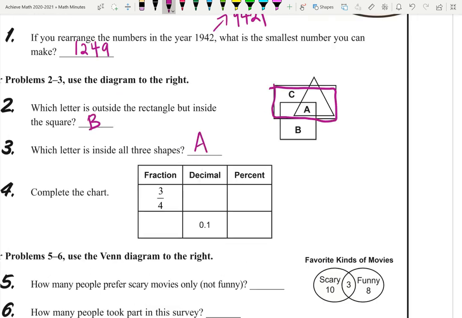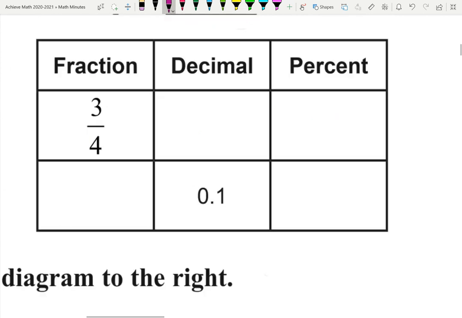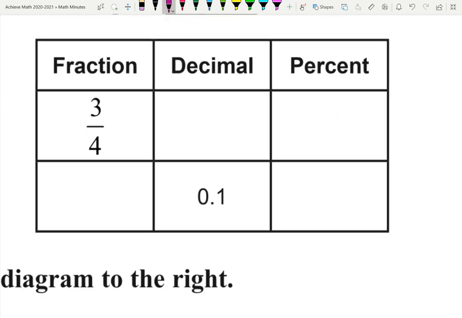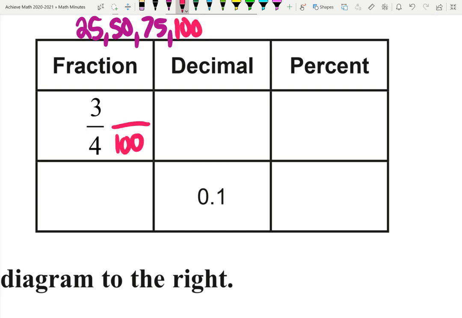Okay, let's go ahead and dive into this chart. So basically the idea is that we need to make the denominator 100. Multiples of 25 greatly assist you in this process: 25, 50, 75, and 100. Notice 100 is the fourth multiple. A percent is always going to be out of 100. That's the definition: a percent is a number out of 100.